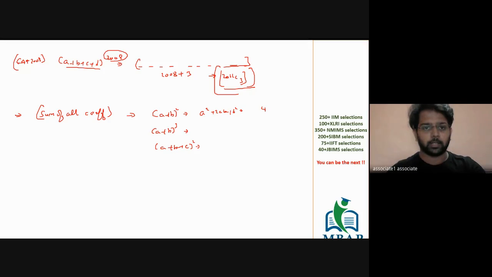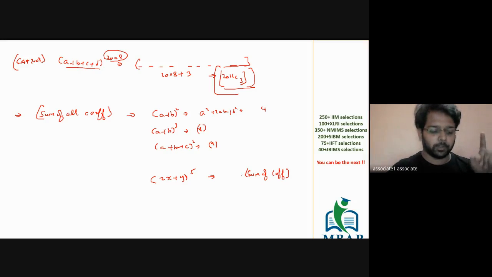All of you got the answer, right? Perfect. The answer for a plus b the whole cube is going to be 8, and a plus b plus c the whole square is going to be 9. Now if you have to find, let's say, 2x plus y raised to 5, and the question is to find the sum of all the coefficients.